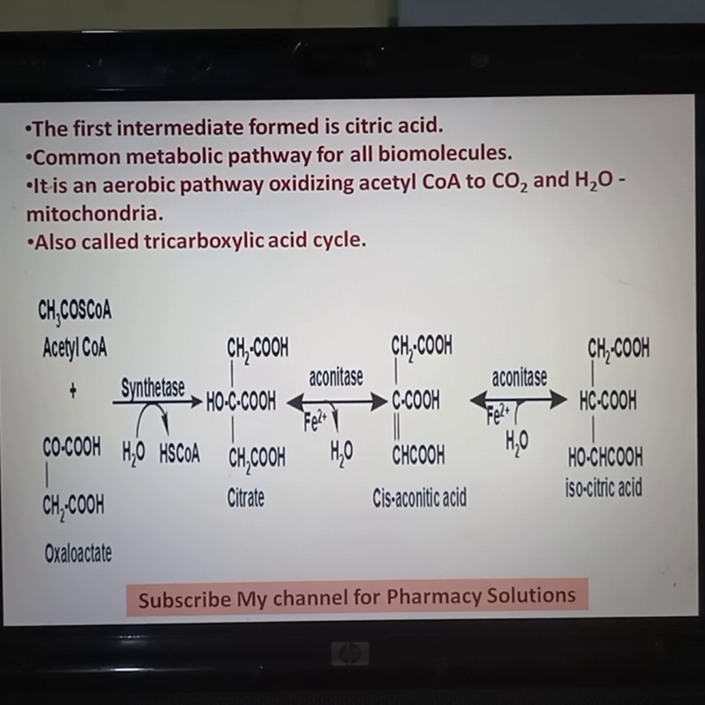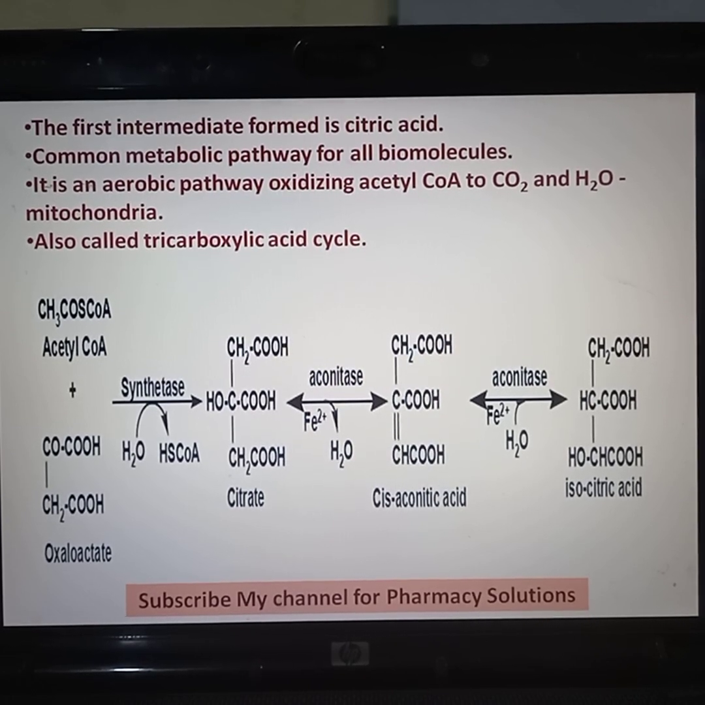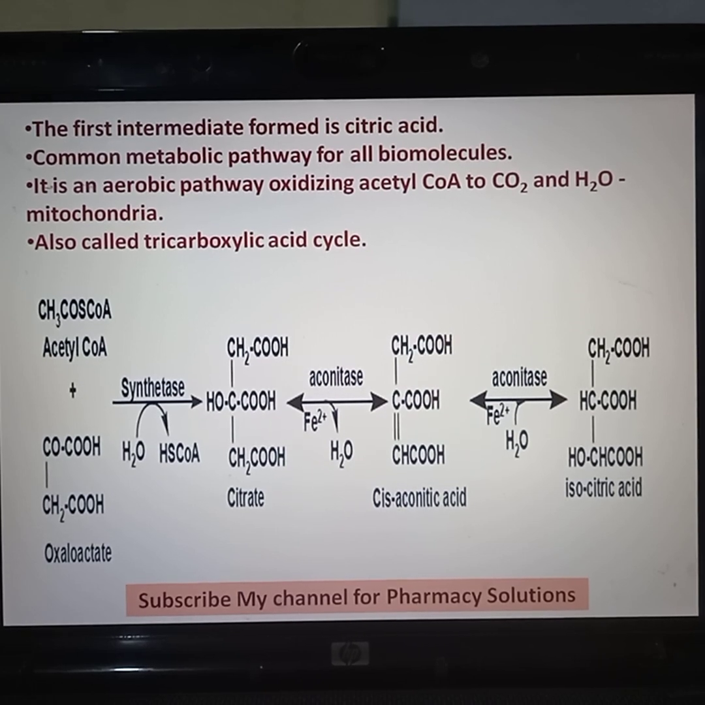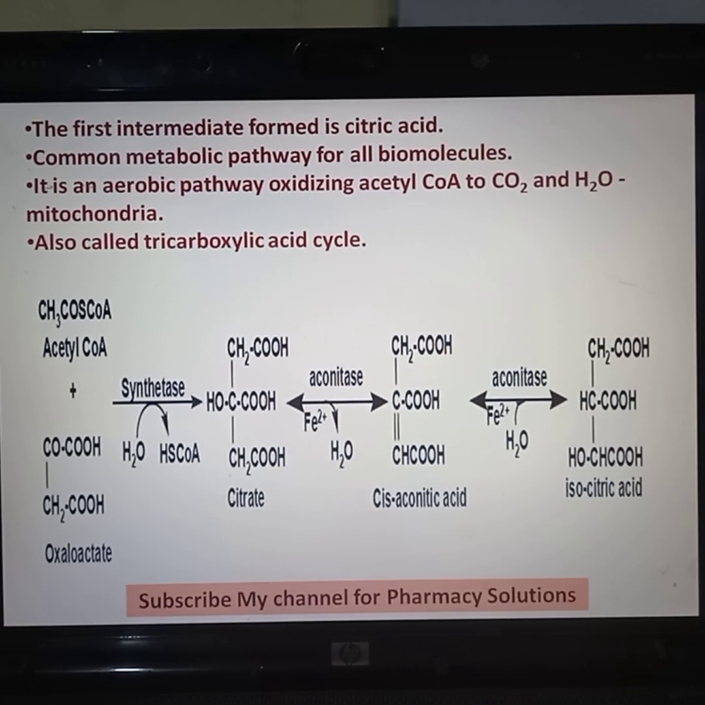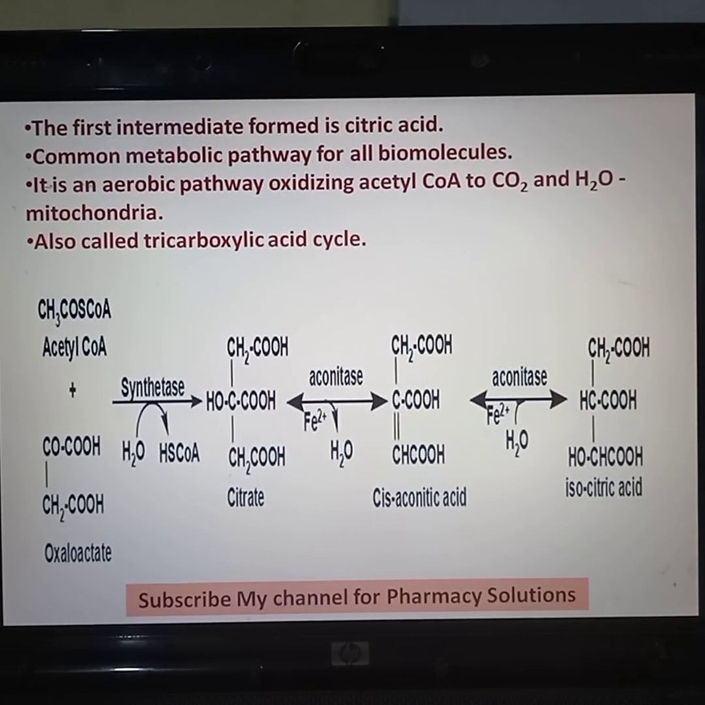Carbohydrate glucose converts to pyruvate to acetyl CoA. So ultimately all the biomolecules are converted into acetyl CoA. An amino acid may be converted to pyruvate to acetyl CoA, and then acetyl CoA enters into the citric acid cycle and is oxidized completely to form carbon dioxide and water. That is complete oxidation. Lipids on catabolism will form acetyl CoA. So the end product is acetyl CoA. All the biomolecules will form acetyl CoA on oxidation.